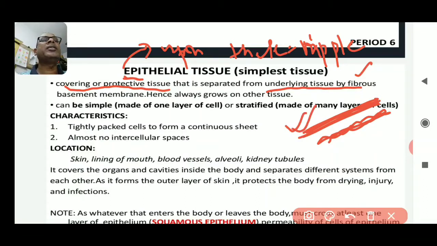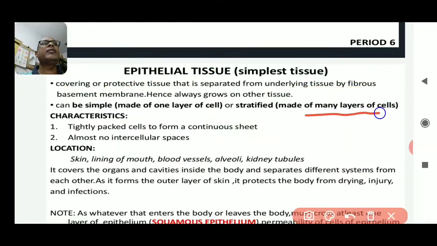The important characteristic of epithelial tissue is that it always grows on other tissue; upon means over the other tissue. Now they can be simple, made up of one layer of cells, or stratified, made up of many layers of cells.